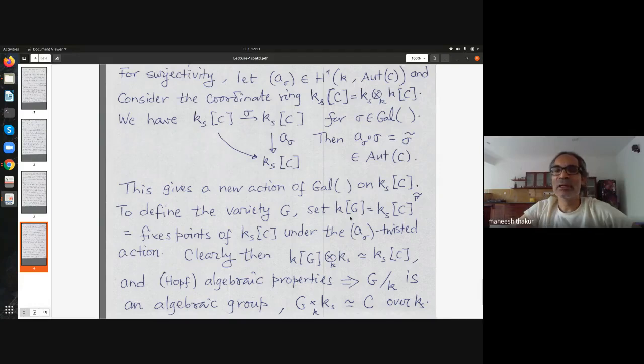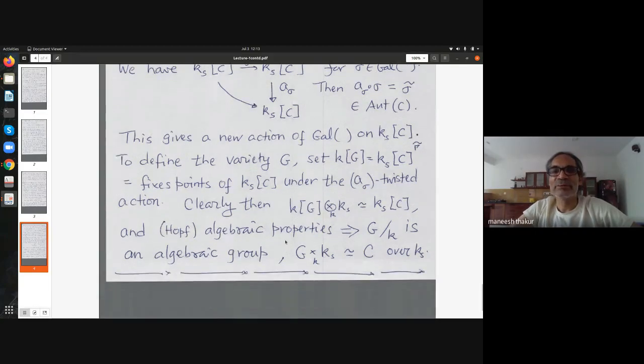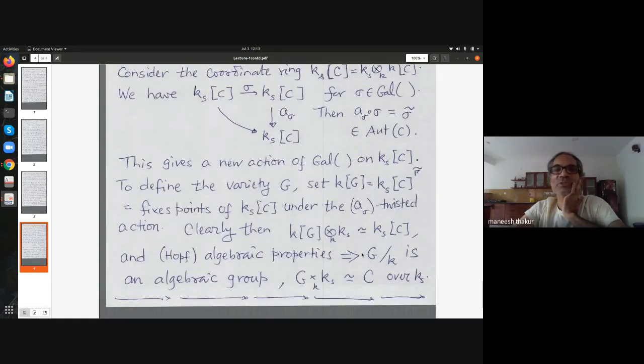That will give me a K-algebra, which has the right properties of being the coordinate ring of a certain algebraic group. That algebraic group is uniquely determined, and that we will call G. And then you can check that, because it's a structure on KS, this fixed points, when you base change to KS, will give you KSC again because of Galois descent. And that G has all the properties we want. So G, when we base change to KS, gives you C over KS. So this is how you construct twisted forms of algebraic groups.